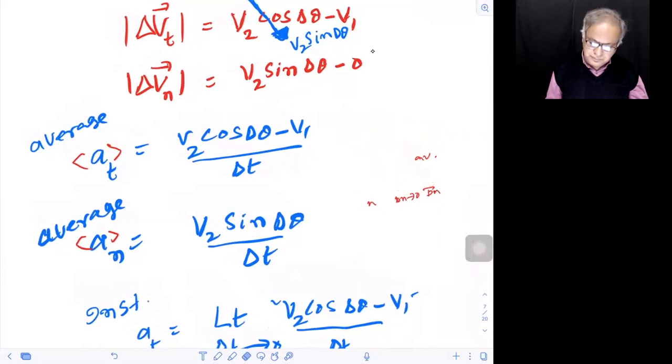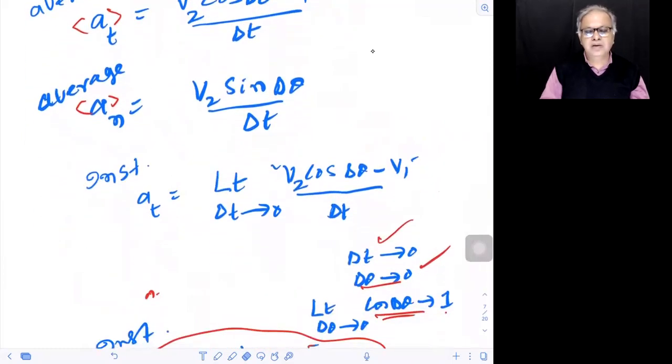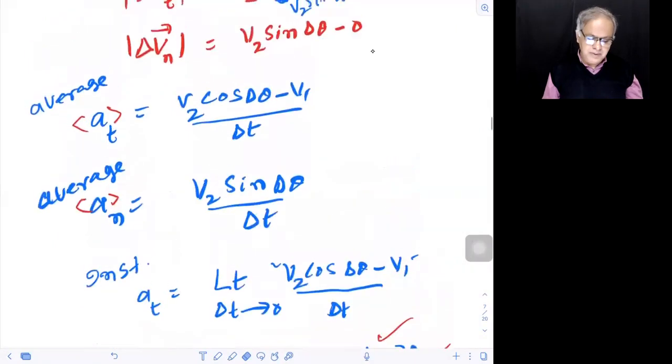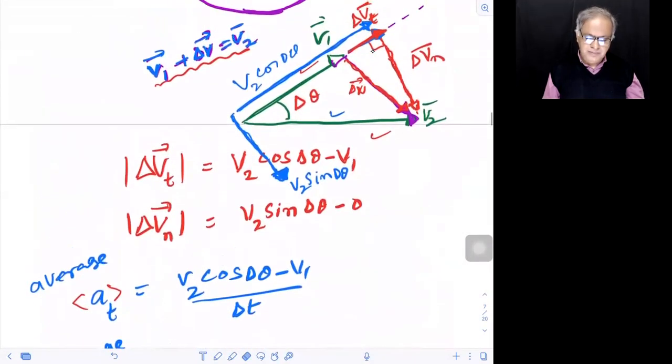So now, after getting the average value of A tangential and A normal. What is A tangential, people? It is there in front of your eyes. Are you listening to me?